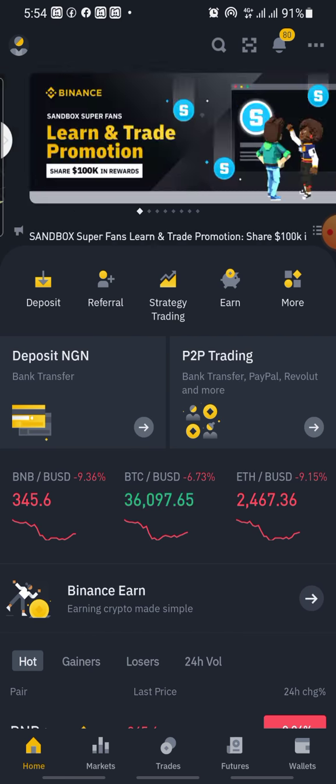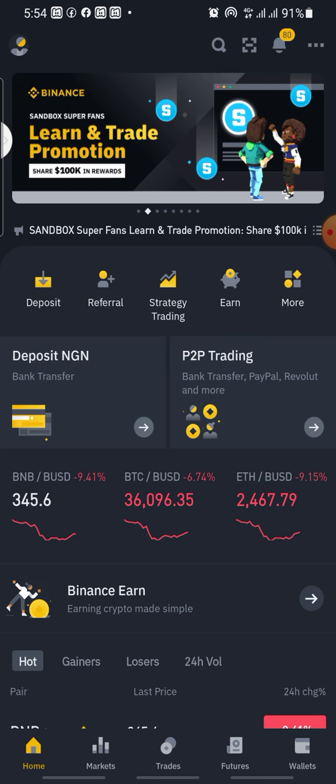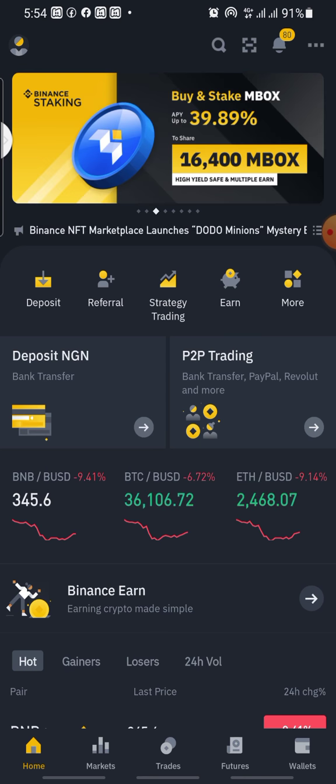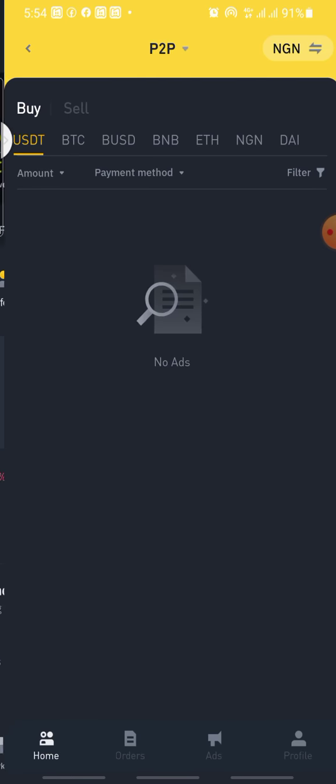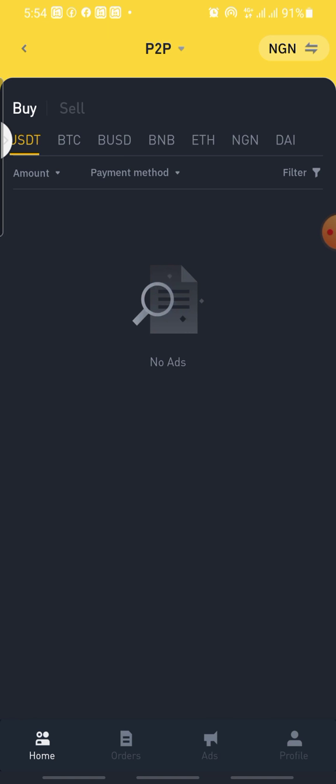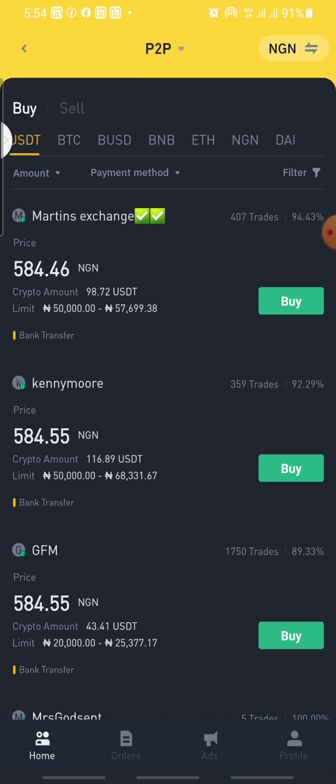So now how can you do it? What you need to do is just go to your peer-to-peer page, click on peer-to-peer. So here is the interface for peer-to-peer now. You have to make sure that it is on USDT, like the same way you were doing it before.